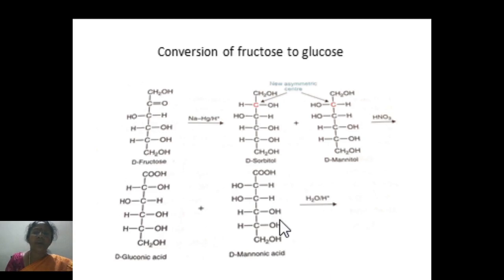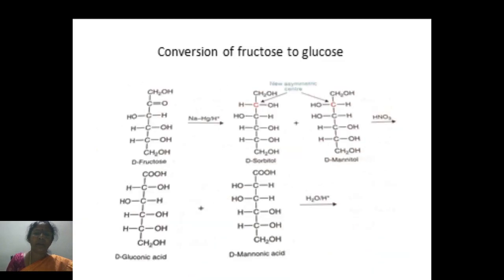In this slide, one can see how fructose is converted back to glucose. The steps involved are: first, D-fructose is reduced in presence of strong reducing agent sodium amalgam in acid medium or in alcohol, where the ketonic group is reduced to CHOH. This forms two isomeric forms.